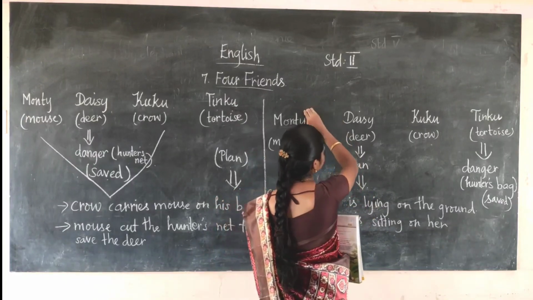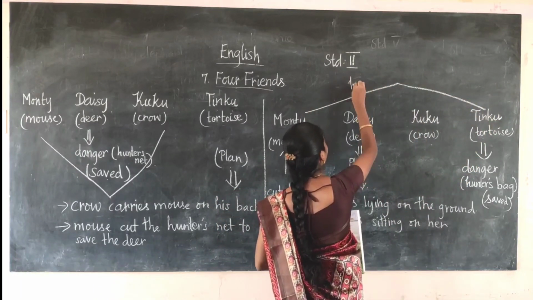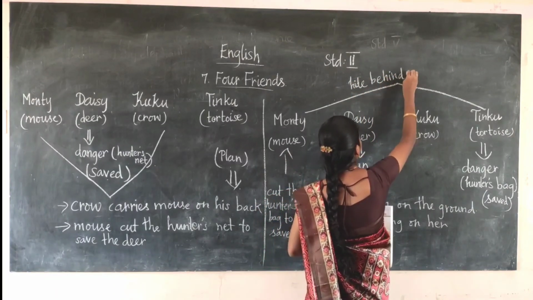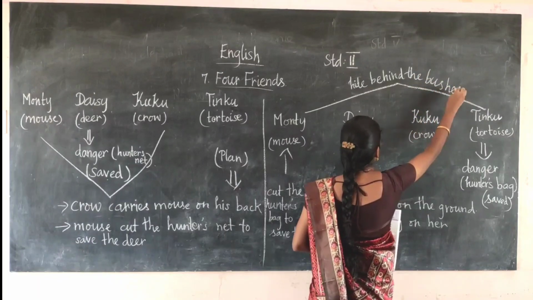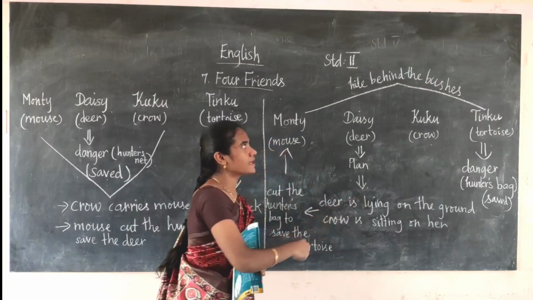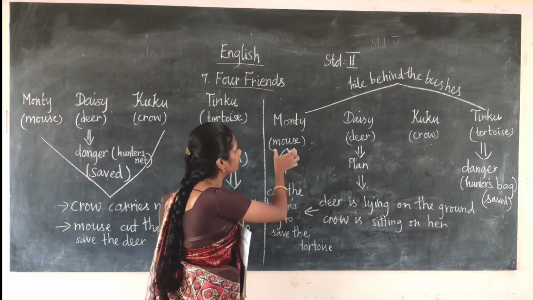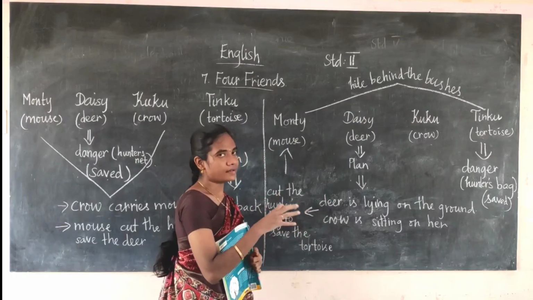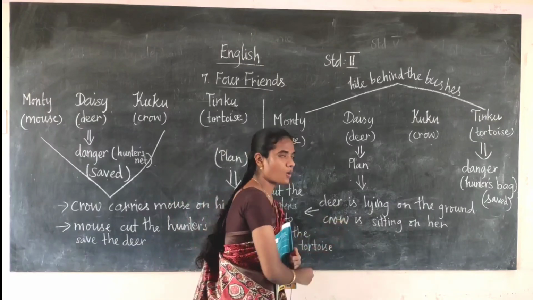The mouse and the tortoise are hiding behind the bushes. Now at this place, which animals are there? The deer and the crow are there.